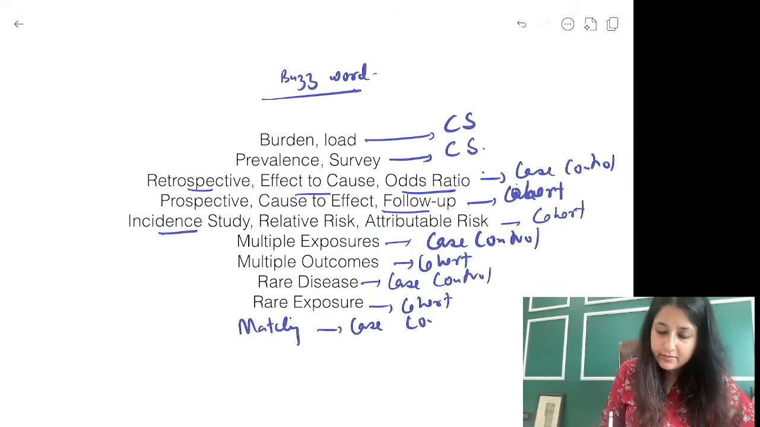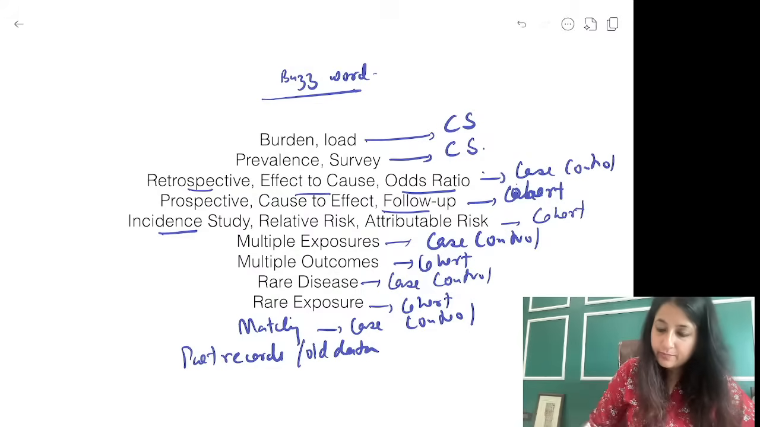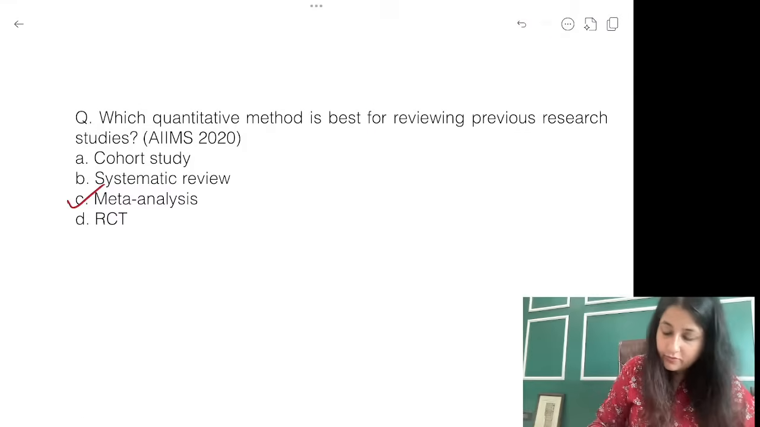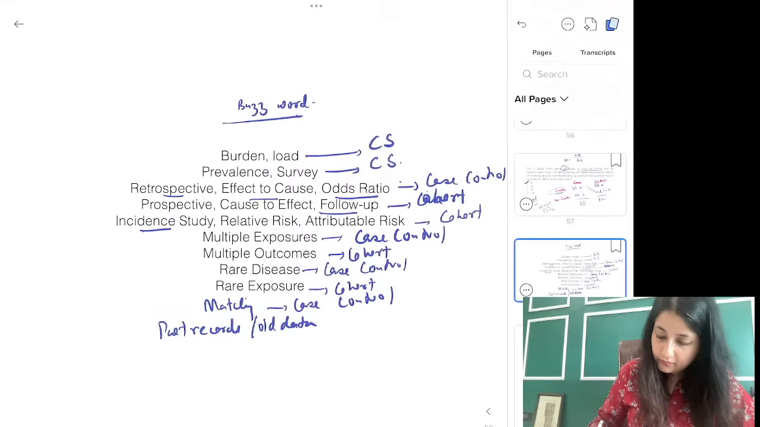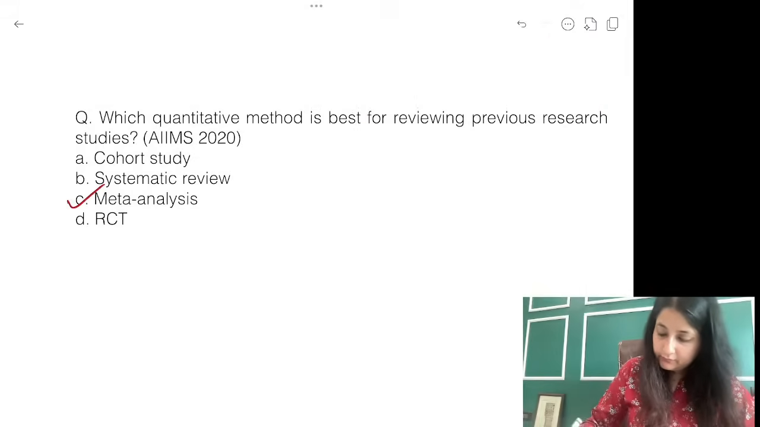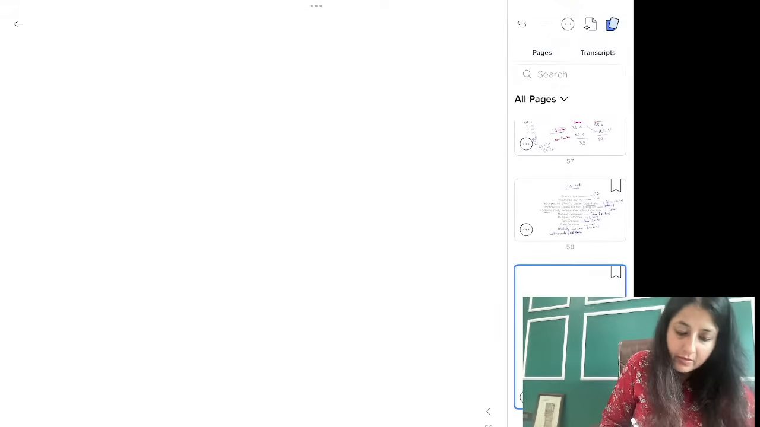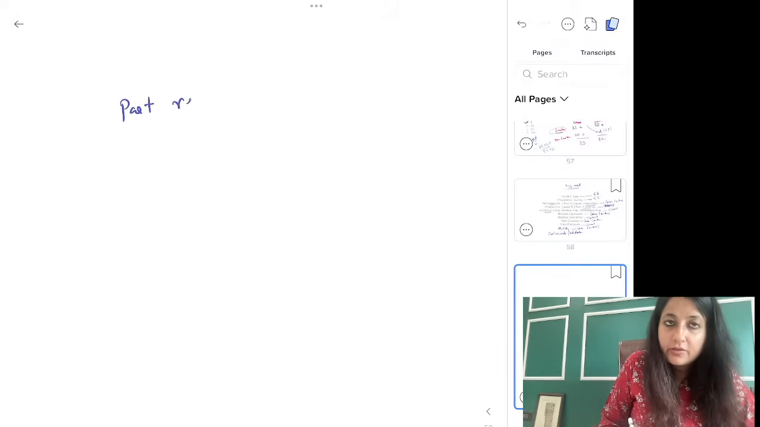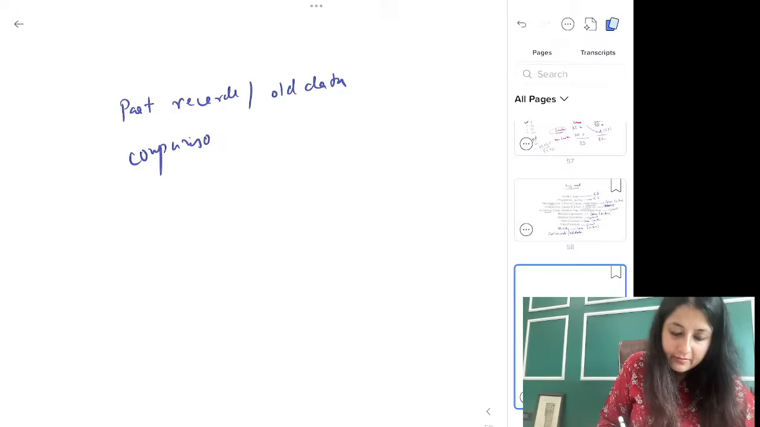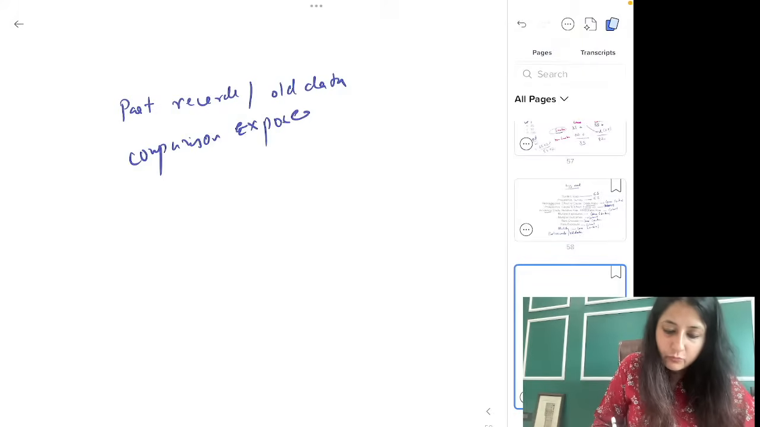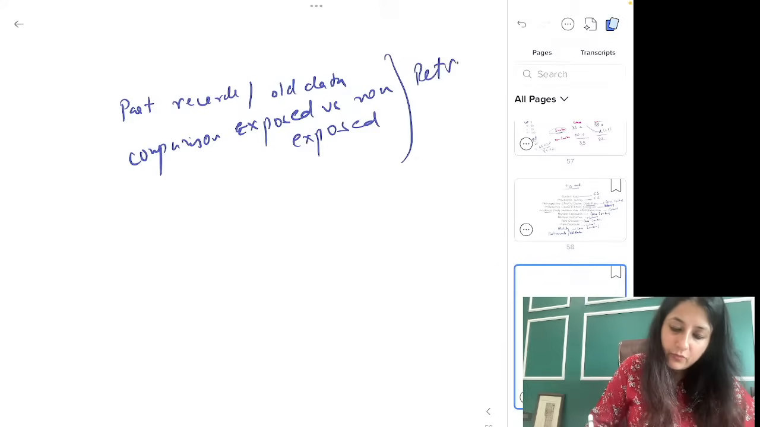Matching, case control. Past records, old data, comparison, exposed versus non-exposed: retrospective cohort. Okay.